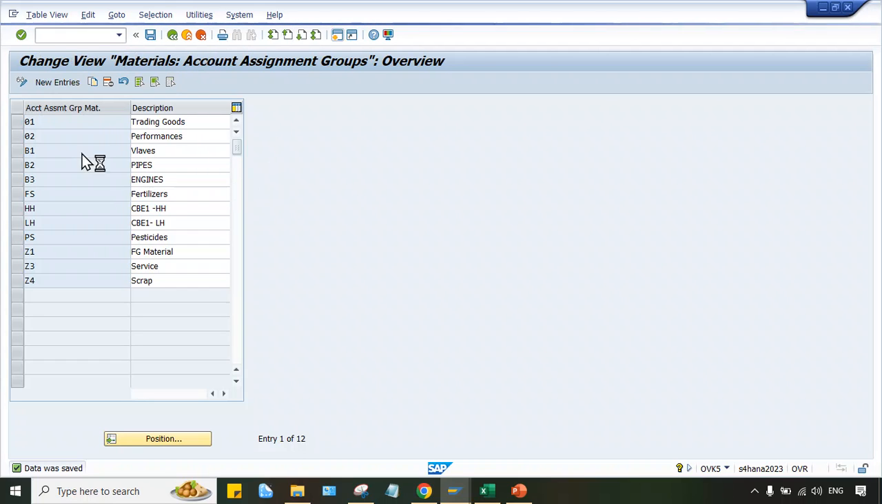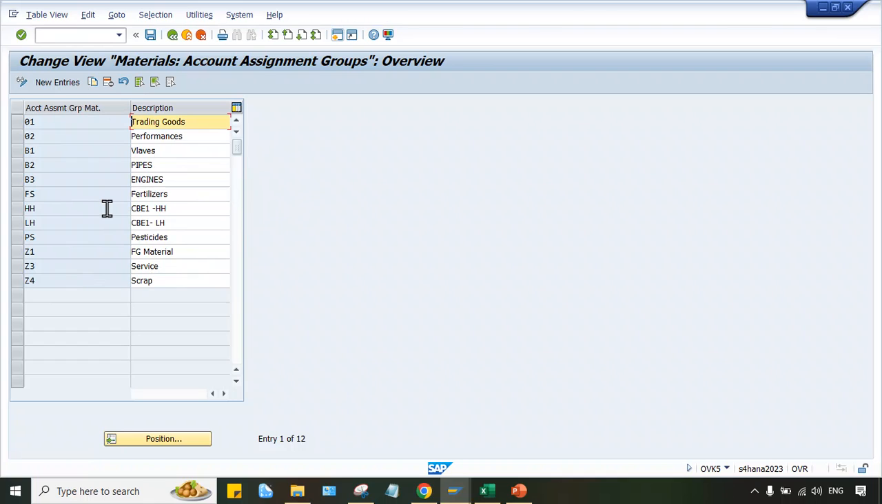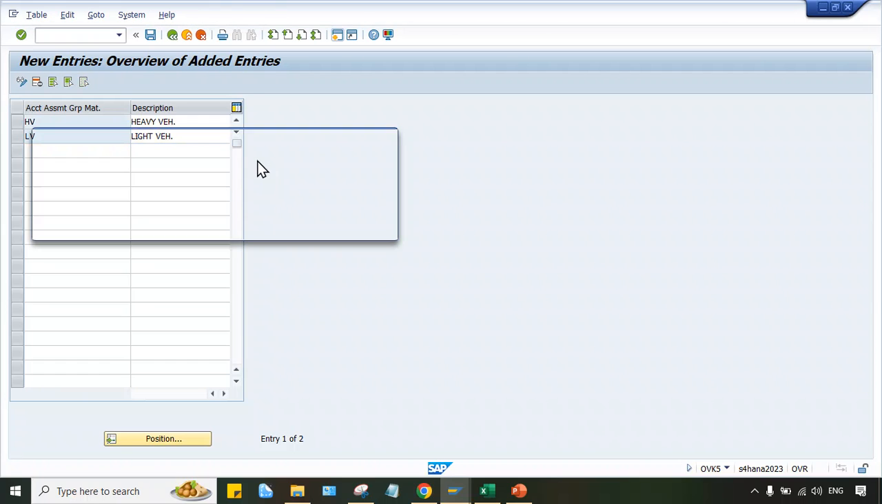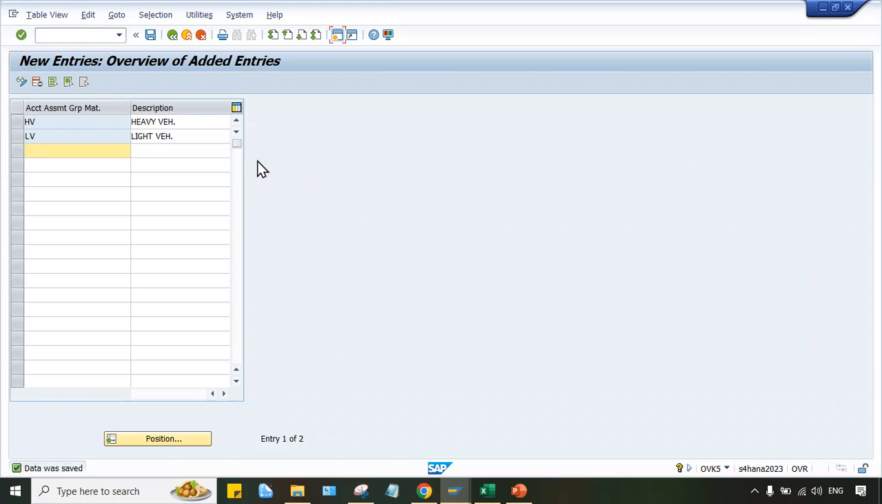OVK5. Okay. So once again, I'll just create. This is just a 2-digit code which we have to set up. Click on new entry and HV, heavy vehicle, and LV, light vehicle. Press enter and save it. So these are the two account assignment groups which we have to create.